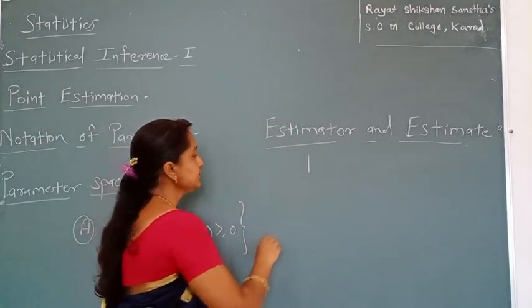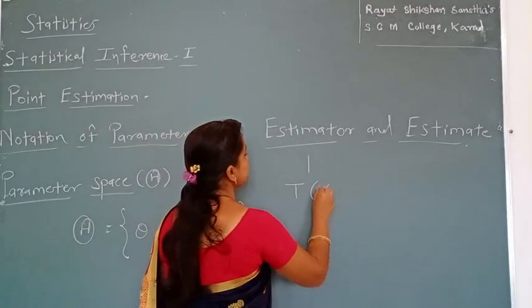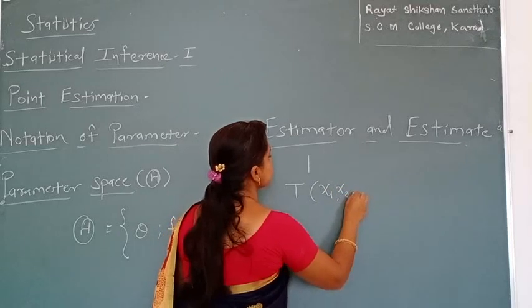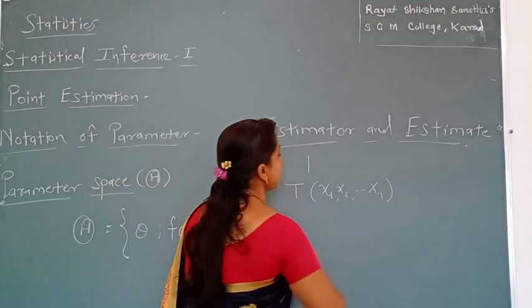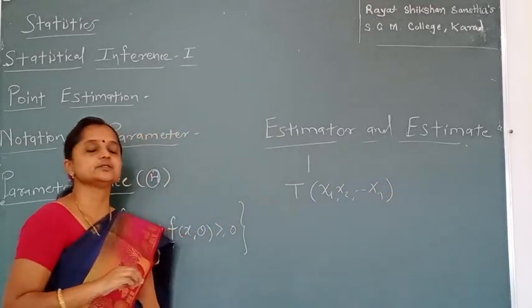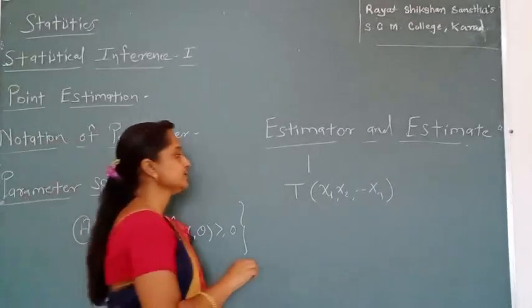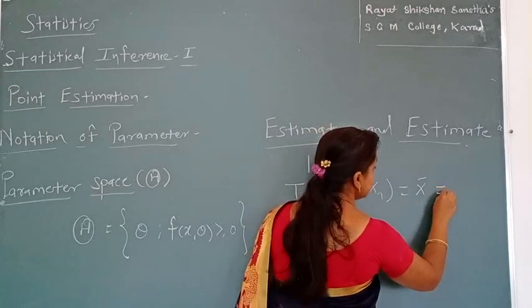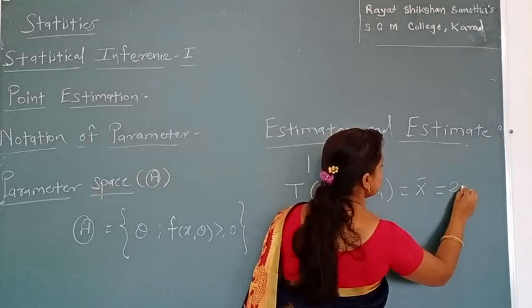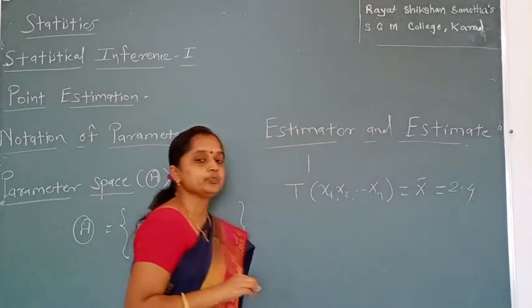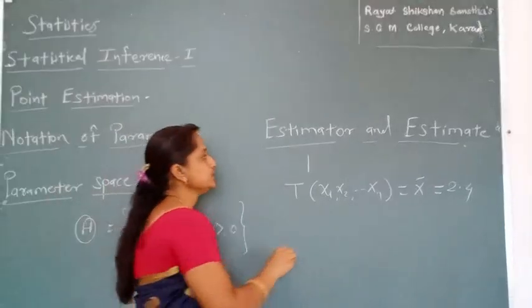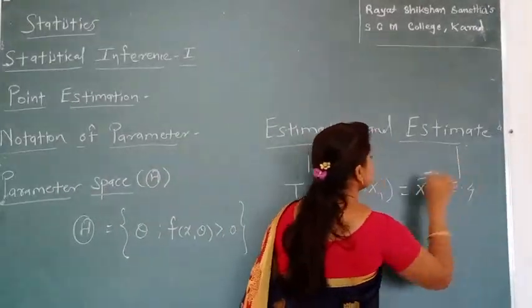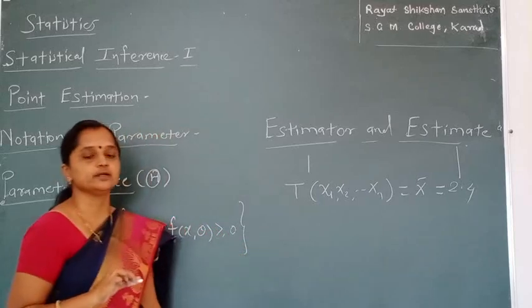Estimator means any statistic, denoted by T of x1, x2, ..., xn, taken from the sample. For example, x bar is an estimator, and the value of that estimator, suppose it is 2.4, is known as an estimate. This is the difference between estimator and estimate.